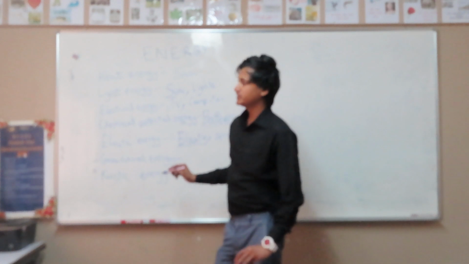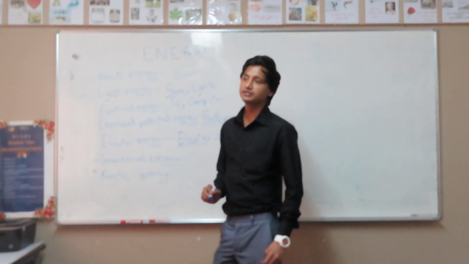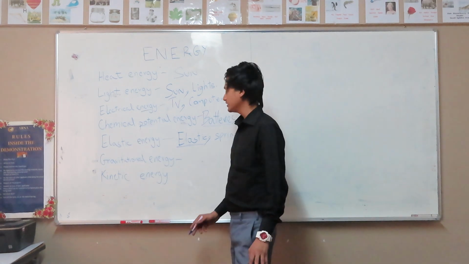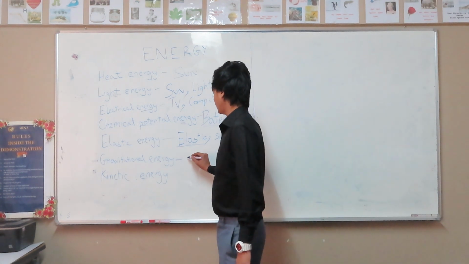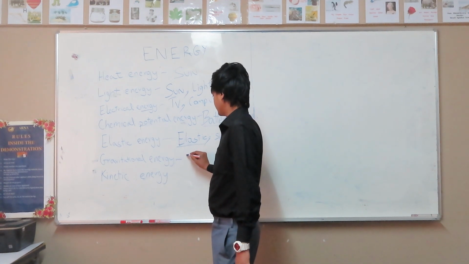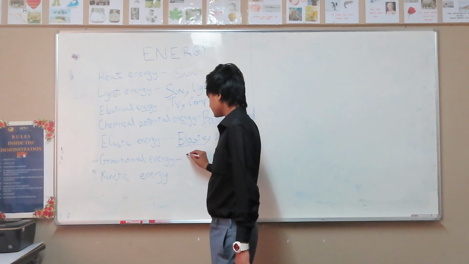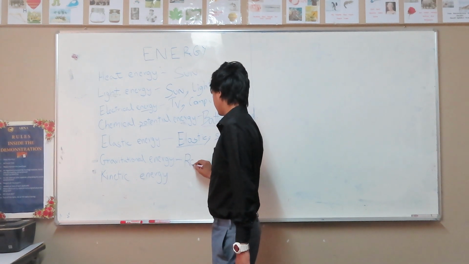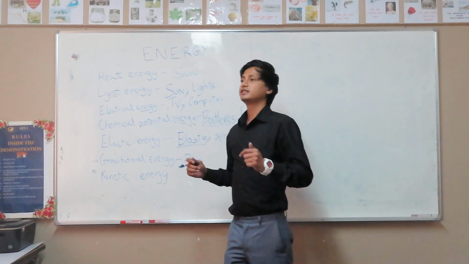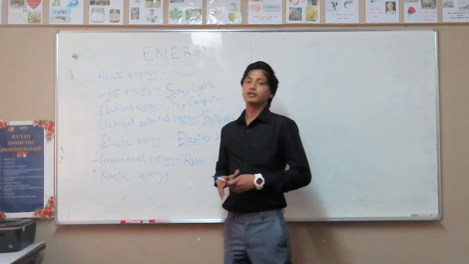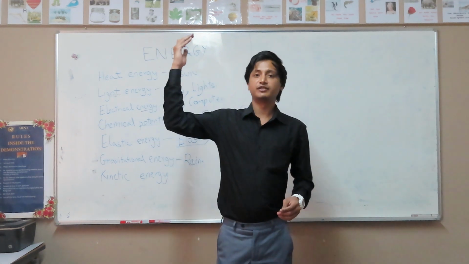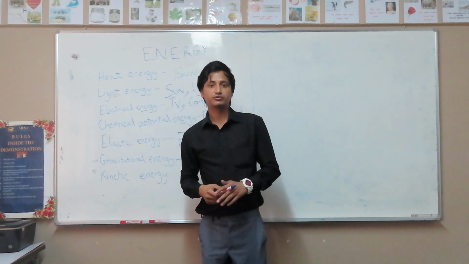So what would be an example of gravitational energy? An example of gravitational energy would be rain. So when it rains, we're being rained upon, right, by water from the sky, and sometimes it comes down at a force, right?